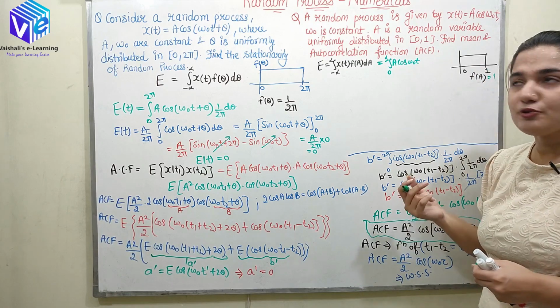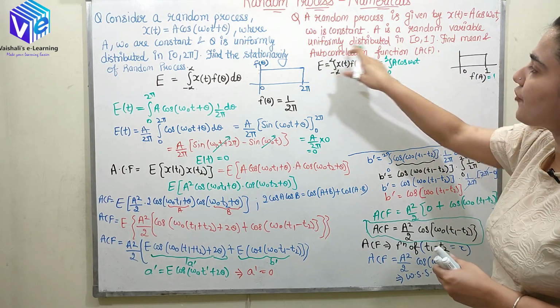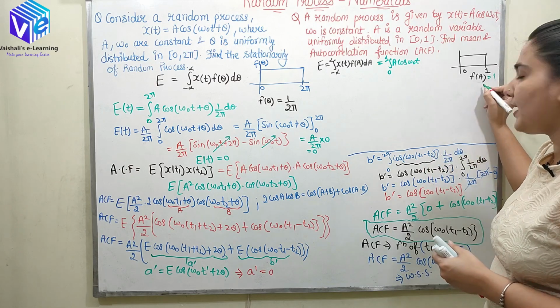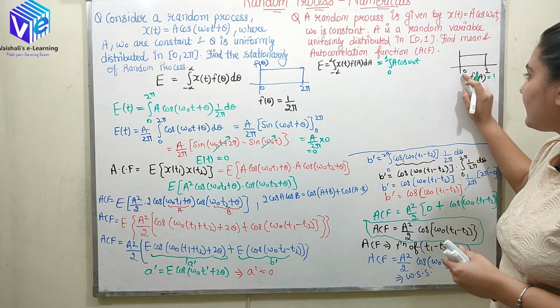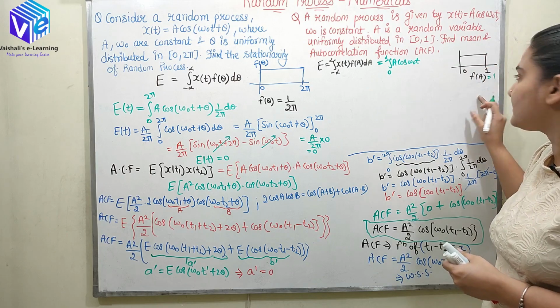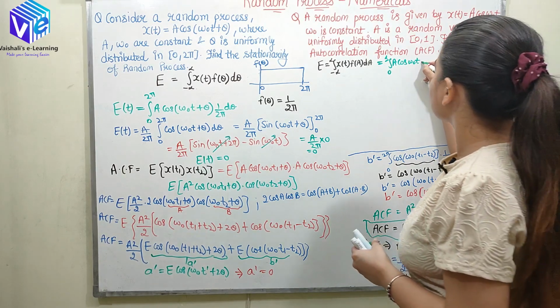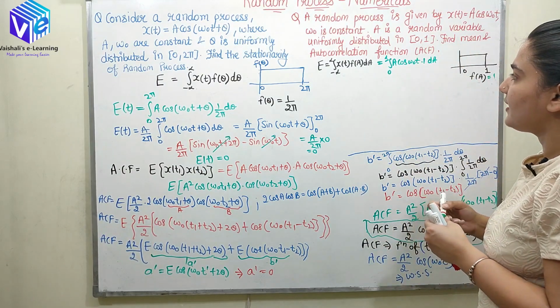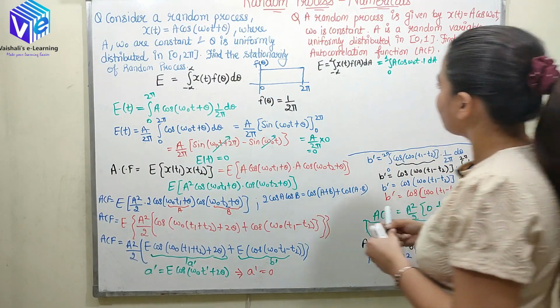It's a uniform distribution. It is written that it is uniformly distributed, and the PDF of the uniform distribution is given by 1 upon b minus a. b is 1, a is 0. So 1 upon 1 minus 0 would be 1. So f(A) is 1. So it is multiplied with 1, and here I'll be putting dA. So now I can easily find out this integration.